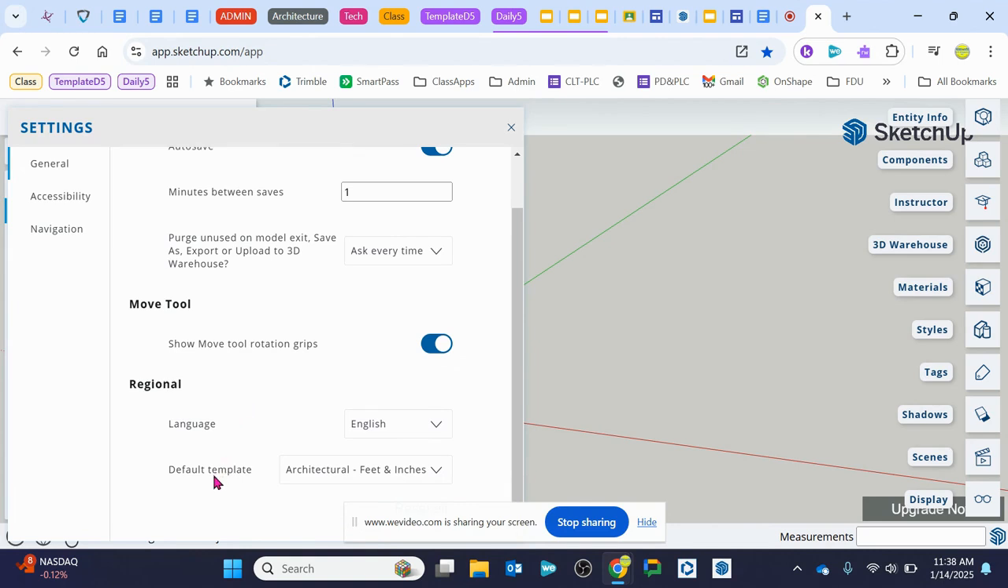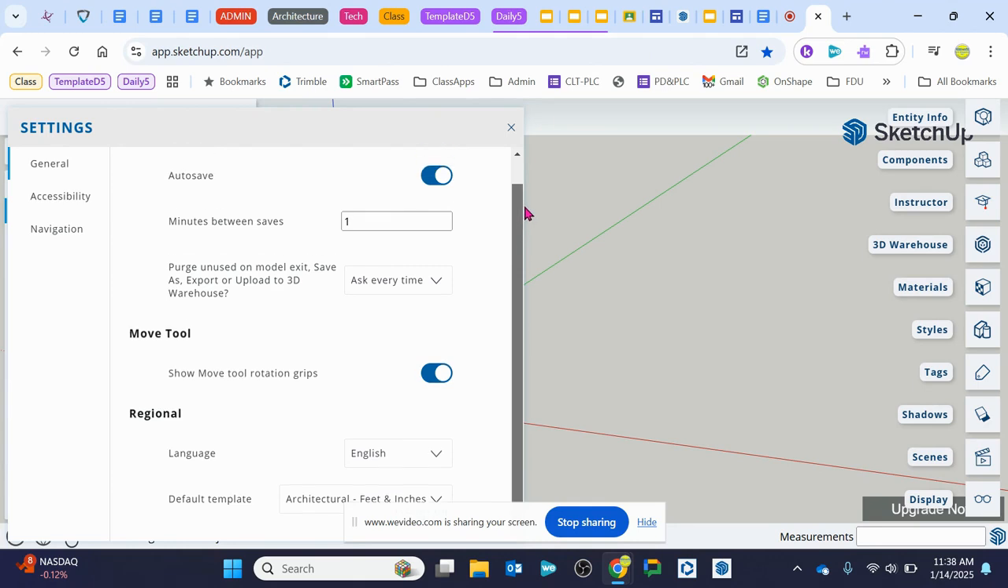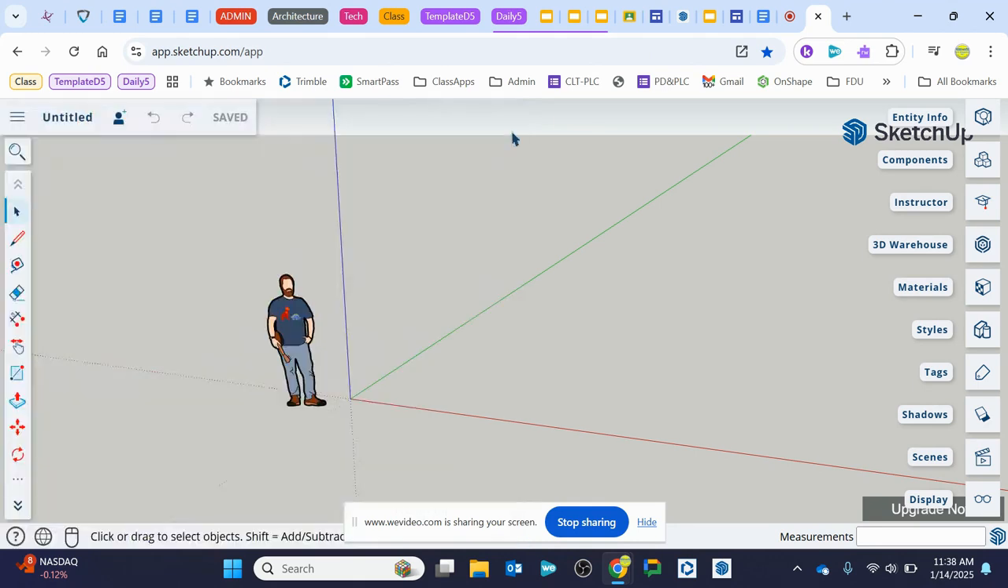We want to make sure the default template is set to architectural feet and inches because by default, I believe it is, but we keep it there. This way we're always designing in architectural units, which is what we do in this class. At the beginning of a drawing, if you were going to be drawing something much smaller, like a microchip or something, you would maybe switch over to millimeters or something. But for our projects, we're using architectural feet and inches.